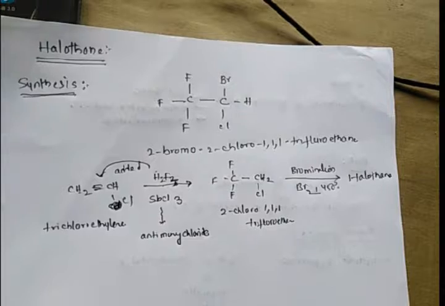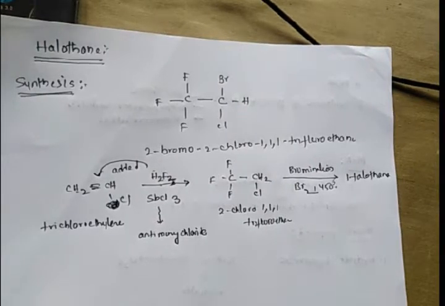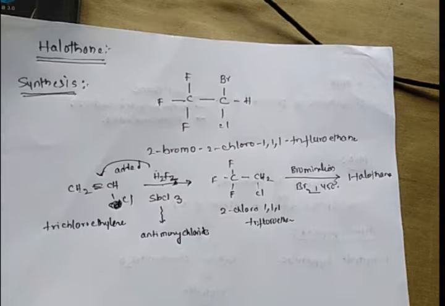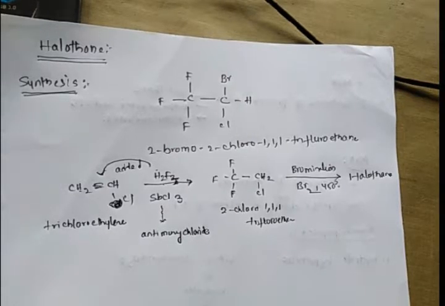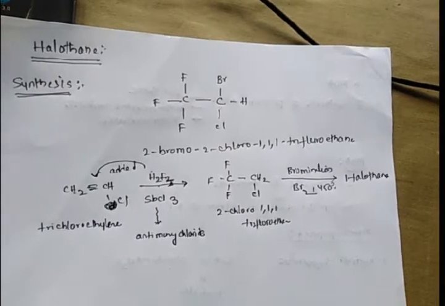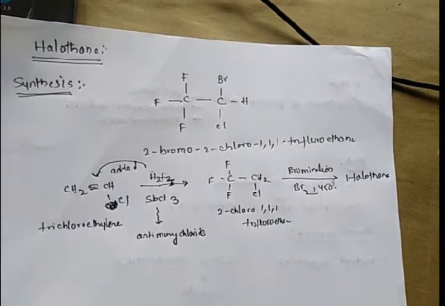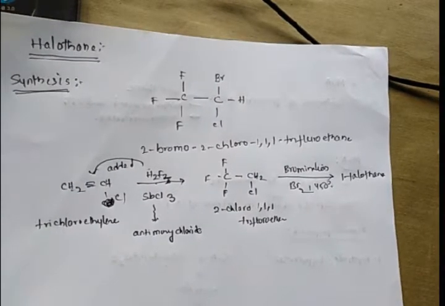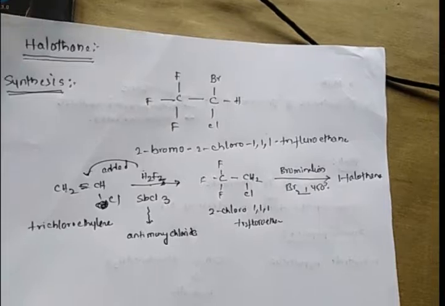The hydrogen fluoride adds across the double bond of the starting material, and a chlorine atom is also substituted simultaneously, and we get an organic intermediate called 2-chloro-1,1,1-trifluoroethane. This intermediate is treated with bromine. It undergoes bromination at 450 degrees centigrade, and we get halothane. This is about the synthesis of halothane.